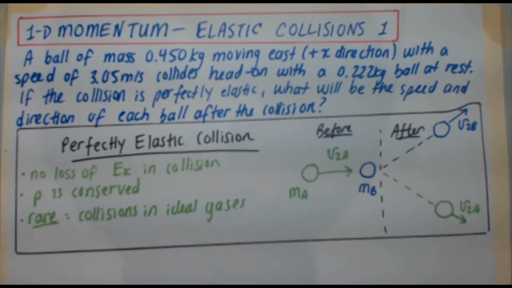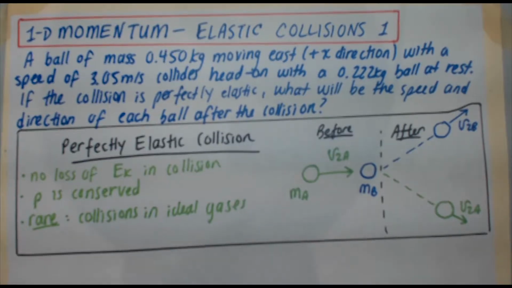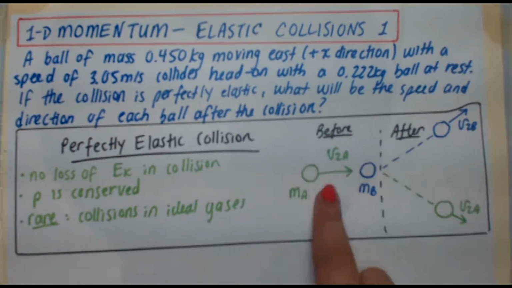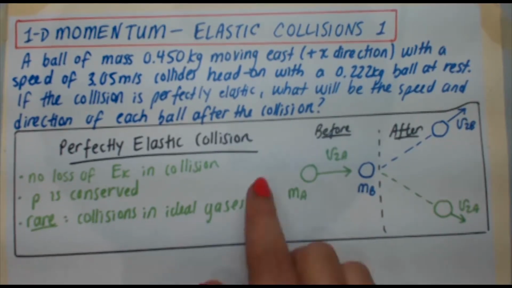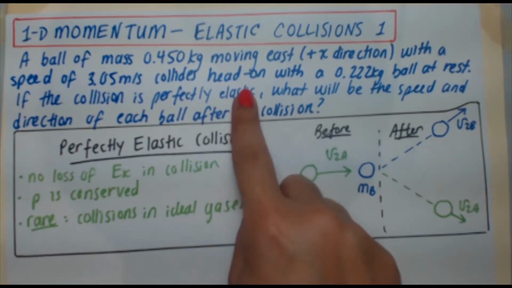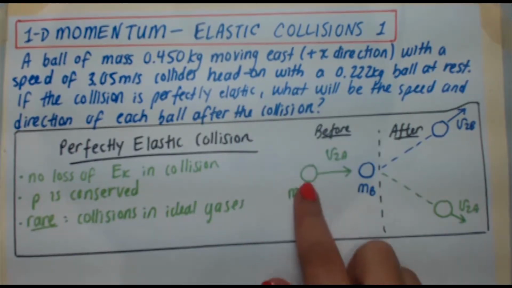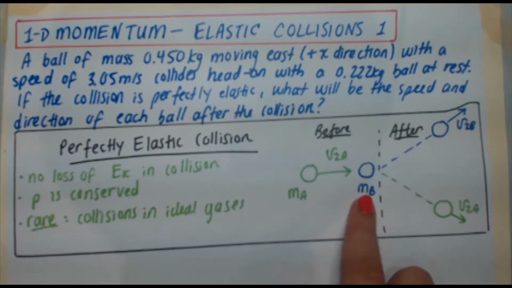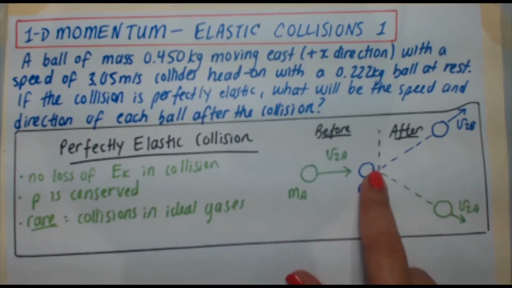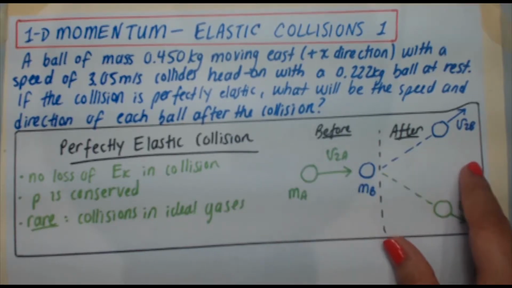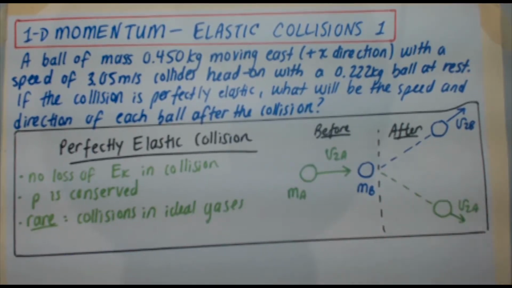Let's start drawing a picture for our problem. This is a generalized picture of a mass A hitting mass B and them going off. In this problem, it tells us the ball collides head-on. If ball A collides slightly off to the side of B, not exactly dead center, they're going to go off at angles. But if you hit dead center, they're both going to go straight, because neither has a reason to go off at an angle.